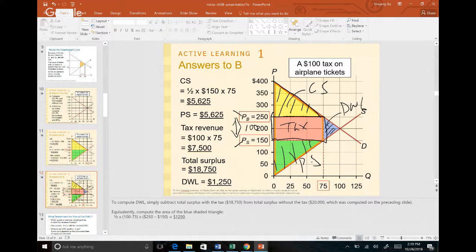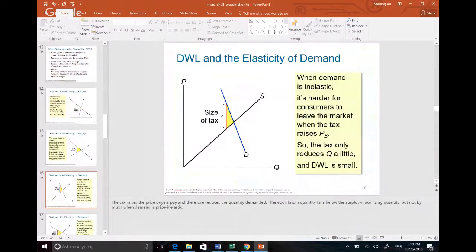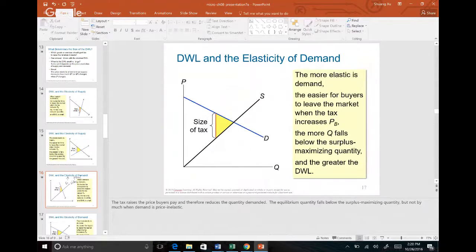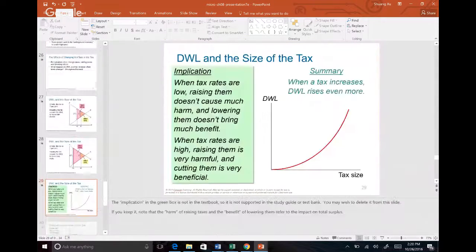Okay, so know how to find the area for each one. And for elasticity and deadweight loss, remember, the higher the elasticity, the higher the deadweight loss. The lower the elasticity, the lower the deadweight loss. Okay, just remember that.